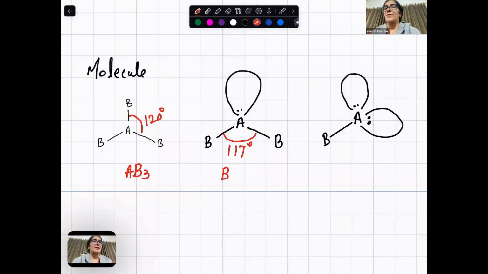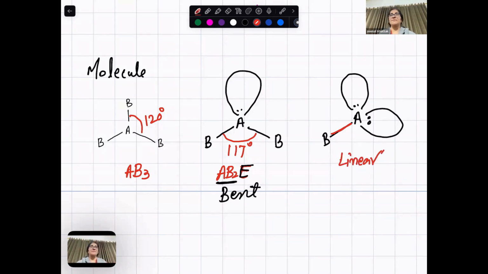We will represent it by AB2E. What is E? E is lone pair. So between the 2 bond pairs, the angle is 117. So it's bent. And if there is just 1 bond, no angle. It's linear, but no angle.